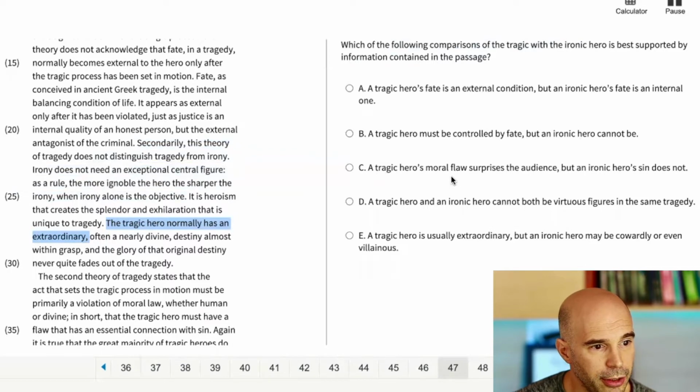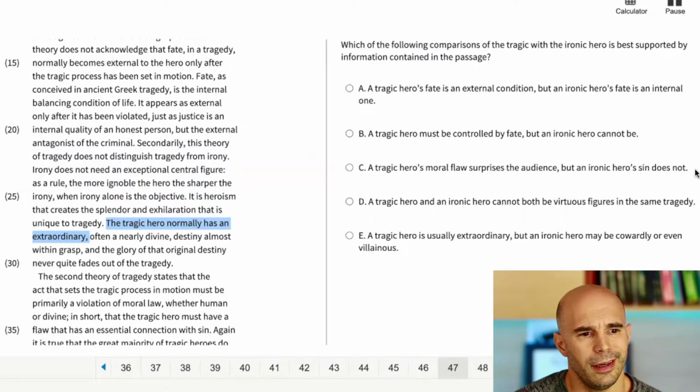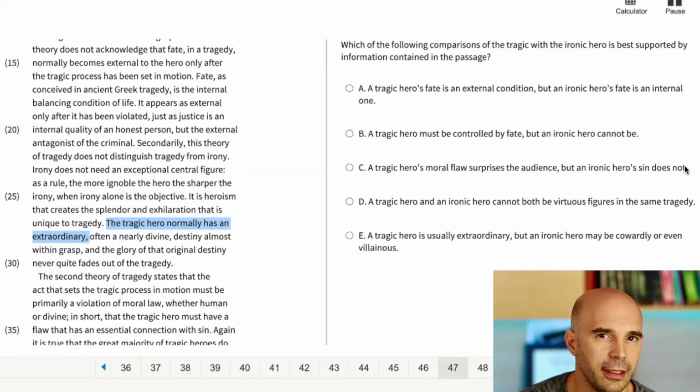A tragic hero's moral flaw surprises the audience, but an ironic hero's sin does not. It's a little bit tempting because if you're a superhero, then people will be surprised by your moral flaws, whereas if you're an ordinary man, people won't be surprised by your sins. But I'm not confident enough to just pick it and move on. So here I will read D and E.